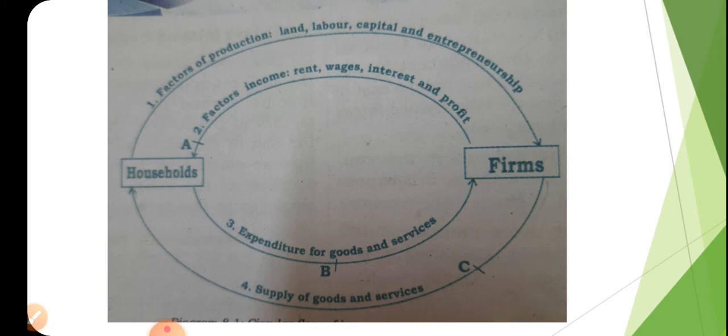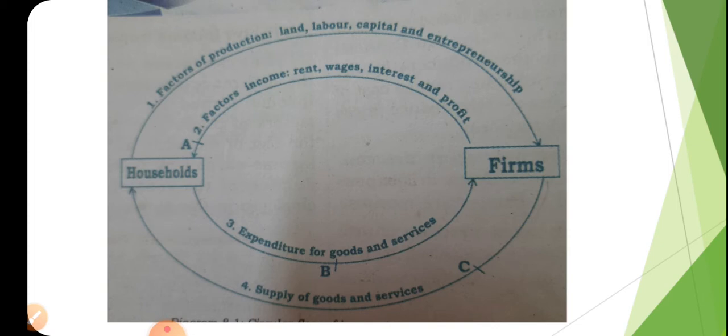And the third one, the household use the factor income. They got the income from the firm as rent, wages, interest and profit. The household uses the factor income to buy the goods and services made by the firm. So, what is the third loop? The household uses the factor income for the purchase of goods and services made by the firm. In this way, money flows from household to the firm.